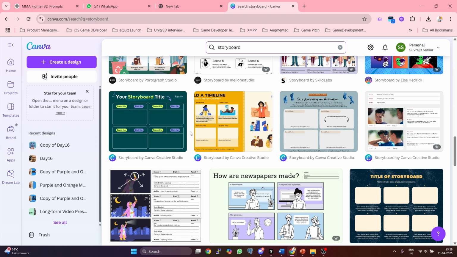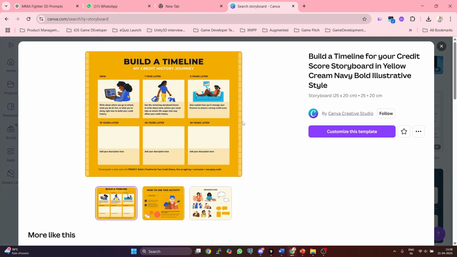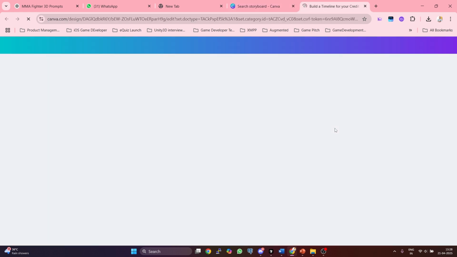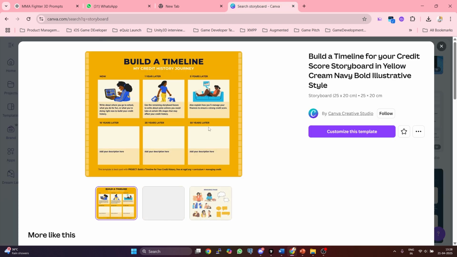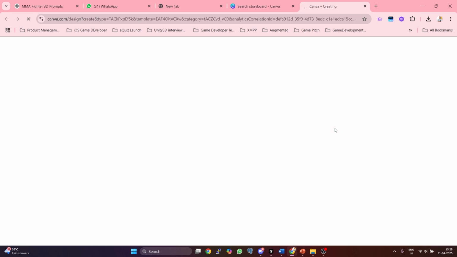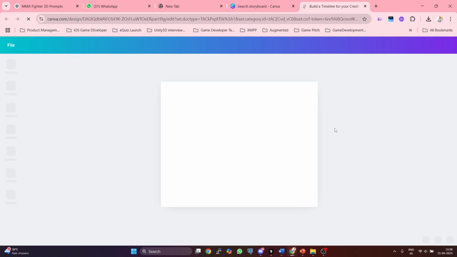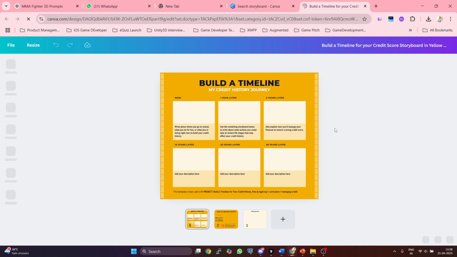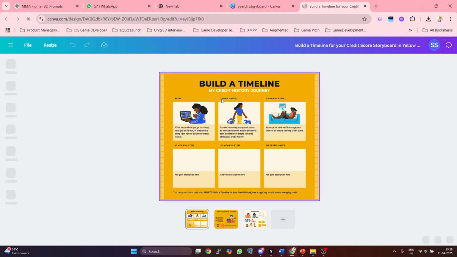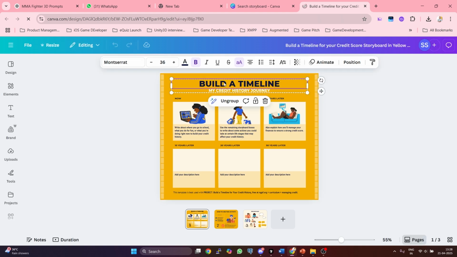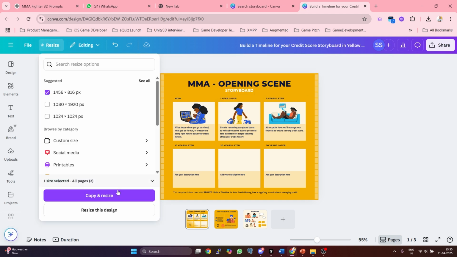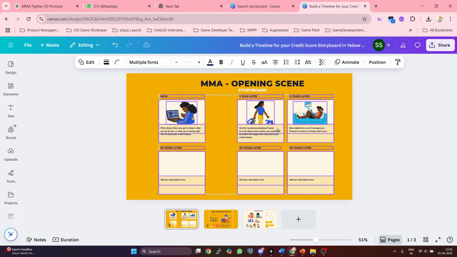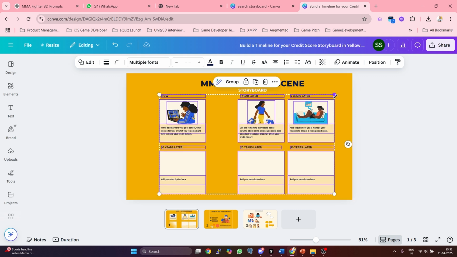So here's the thing, Canva offers a range of ready-to-use storyboard templates. Some designed for filmmakers, some for marketeers, and plenty that work perfectly for game developer use cases. For this video, we picked a clean and minimal storyboard layout. We made a few tweaks to support 8 frames, adjusting spacing, resizing the text boxes, and reordering cells. If you are on a premium plan, resizing the slide dimensions to match your visual is just a click away. But even with the free version, you can still build something that looks polished and professional.